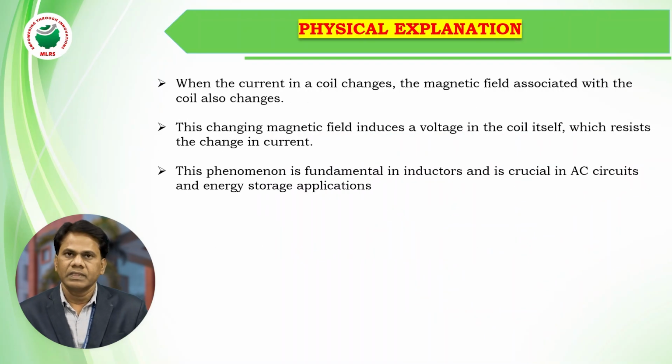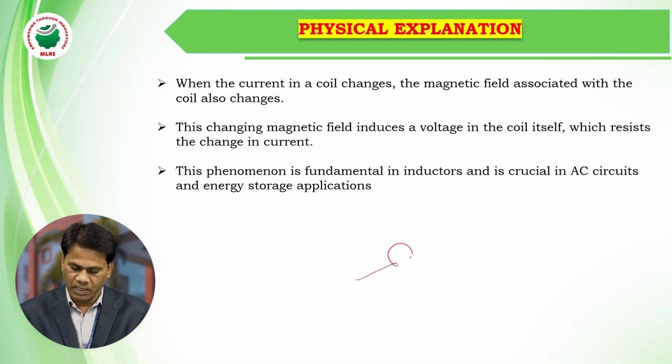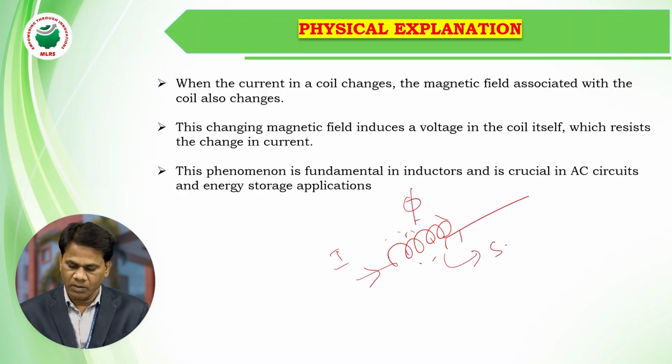So here is the physical explanation. Considering the coil, if current is passing through this coil, magnetic flux is produced. This magnetic flux links with the coil, and an EMF is induced. That EMF we call a self-induced EMF.